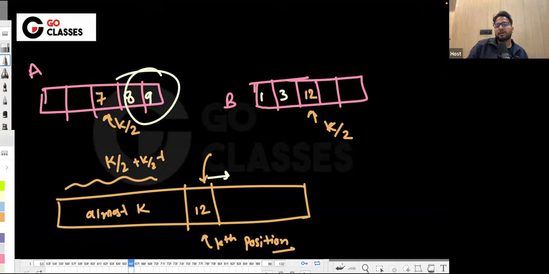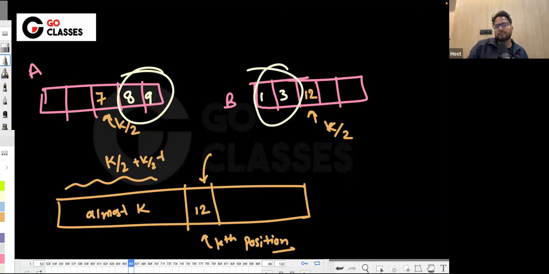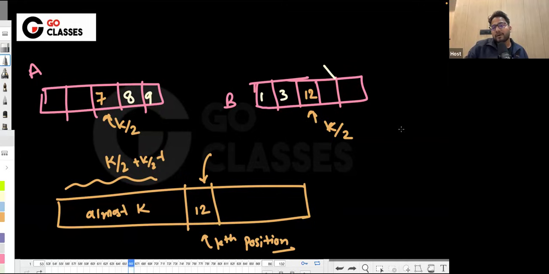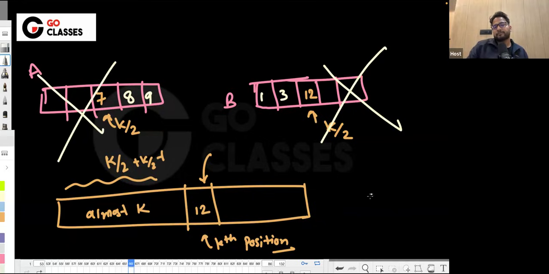If these are coming, then these will be occupying the kth position. Or, if these are larger, these could also occupy. So basically, I will never need these numbers to consider. Similarly, I will never need these numbers to consider.